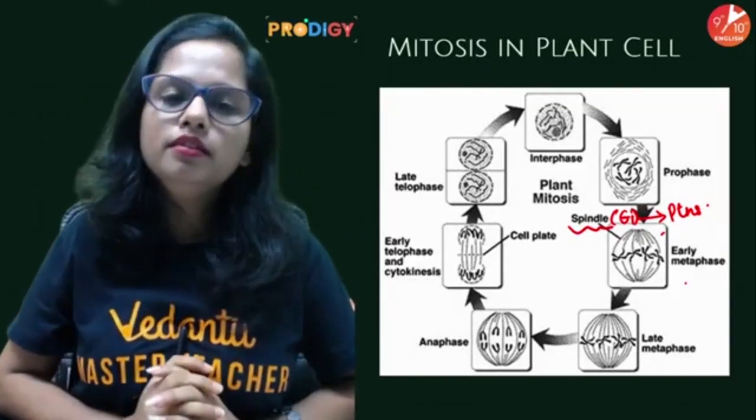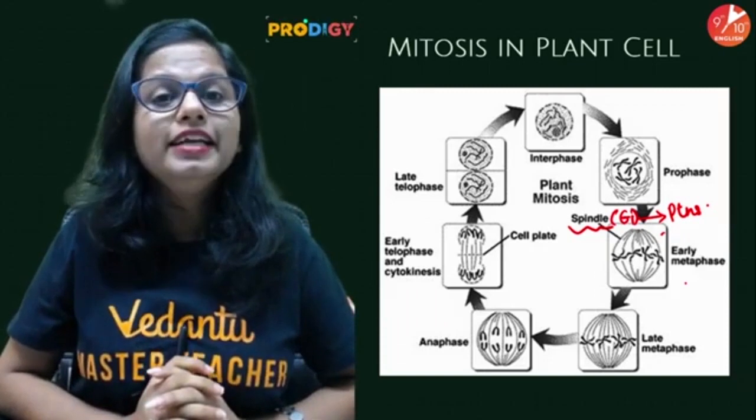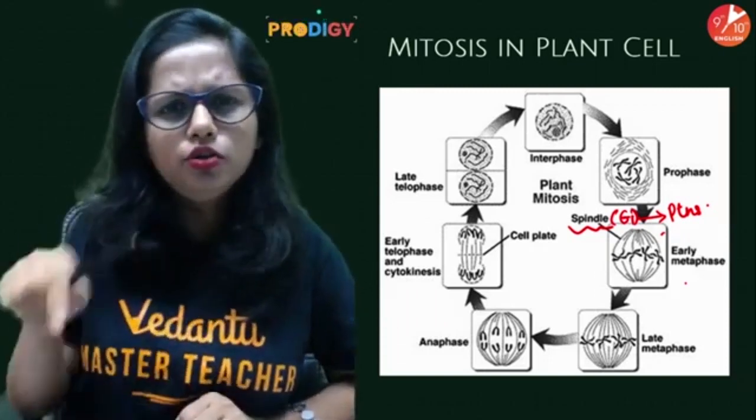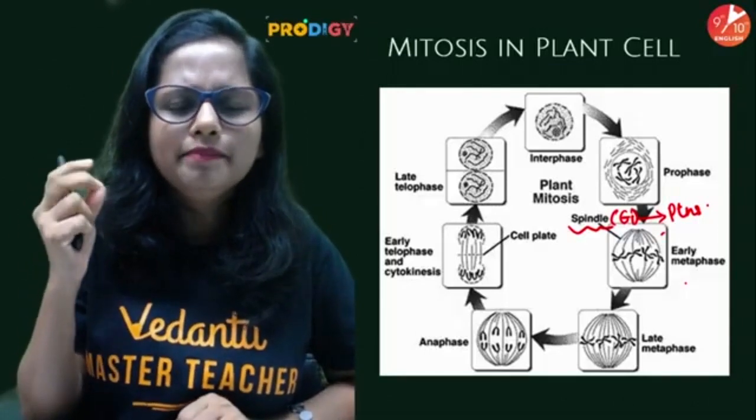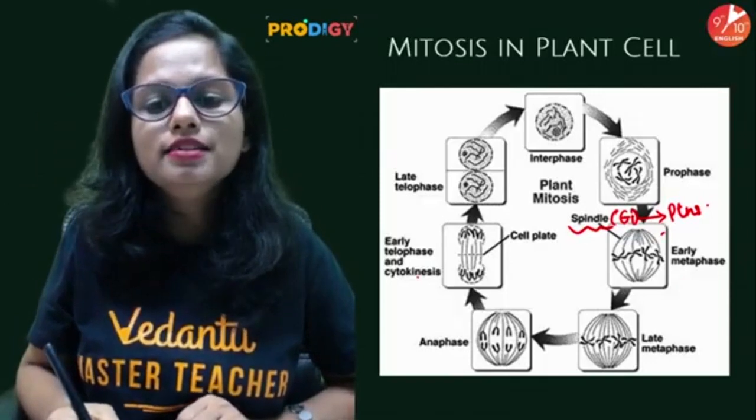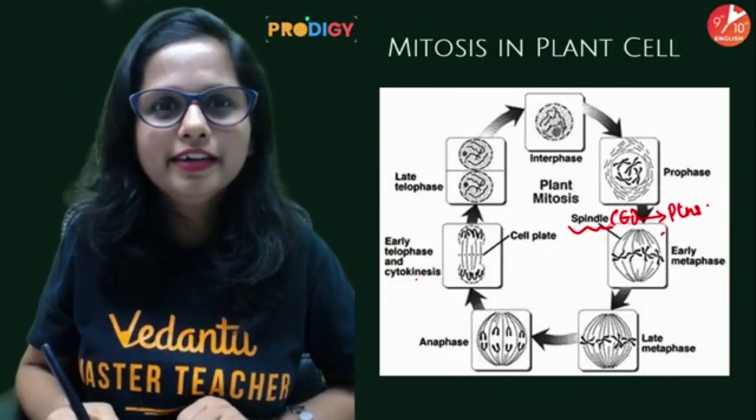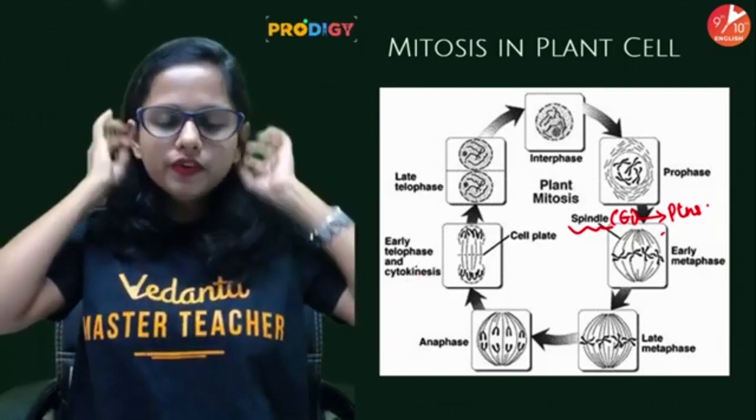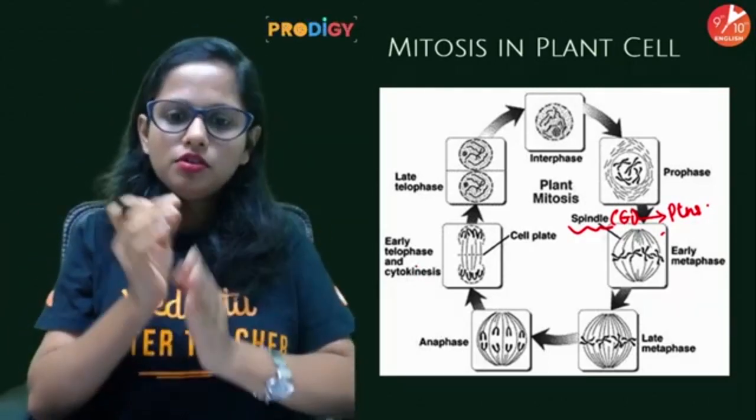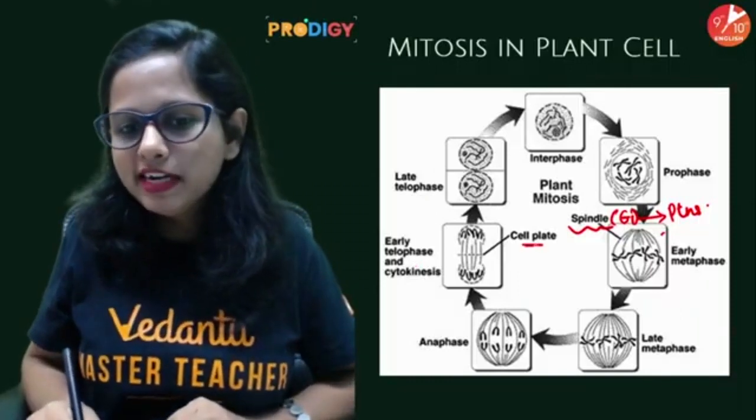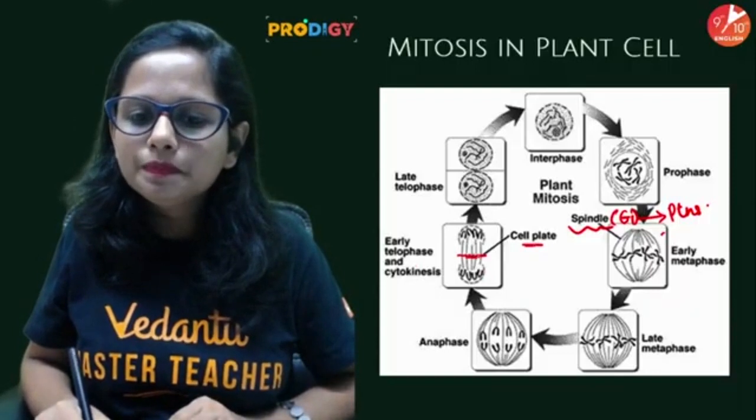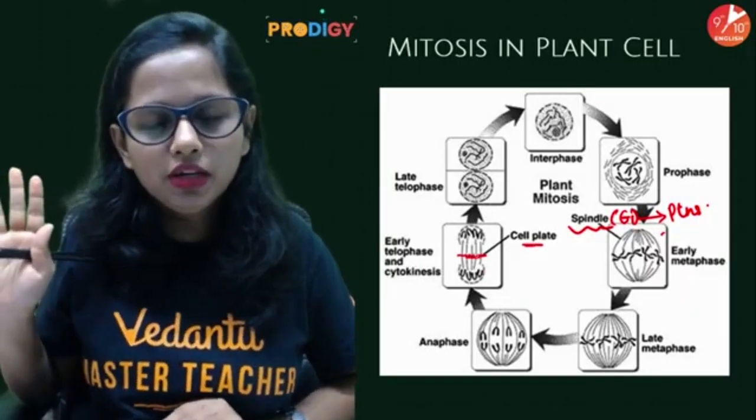But remember, in plant cells, they have an additional layer present on the outside of the cell membrane. Which is that layer? Let me know in the comment section. Which is that layer? People, which is that layer? That layer is called the cell wall. So over here, there will be no furrow formation, but a rigid structure called the cell plate will be formed. So a cell plate will be formed in the center of the equatorial plane.